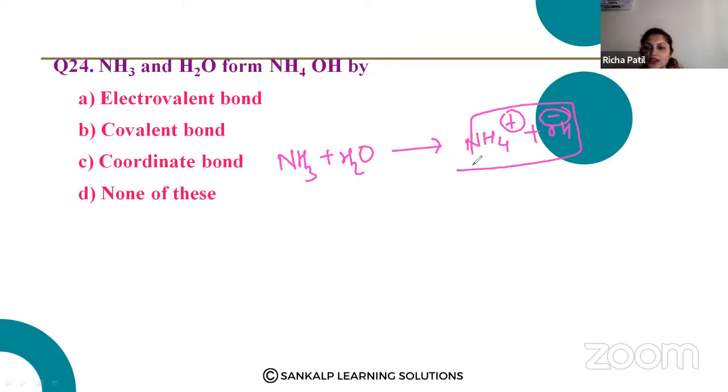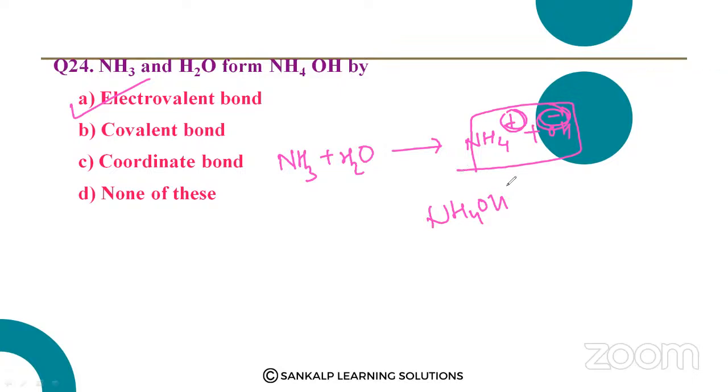Plus and minus is nothing but ionic bond. Ionic bond is also called electrovalent bond. So the answer is A, right? This is NH4OH. These are ions, right? One is giving an electron, another is accepting the electron. So it is A, electrovalent. Ionic bond is also called electrovalent bond.